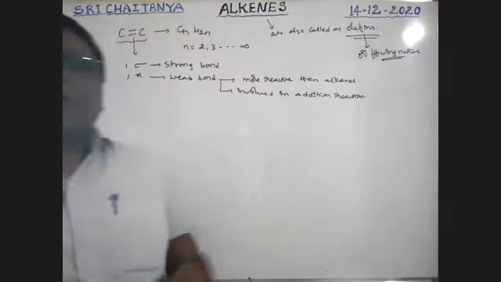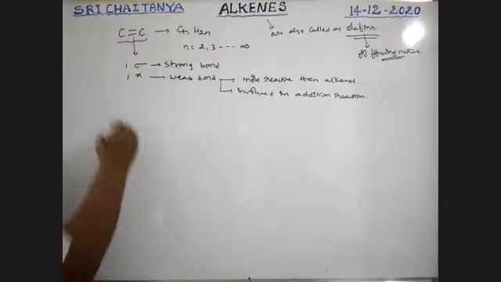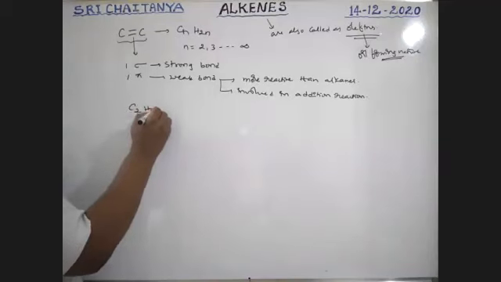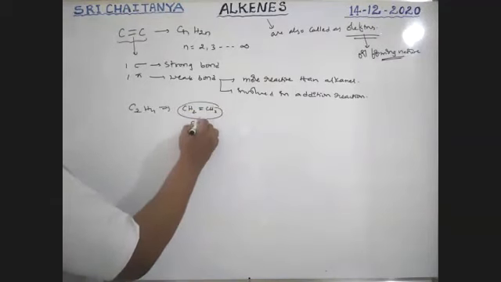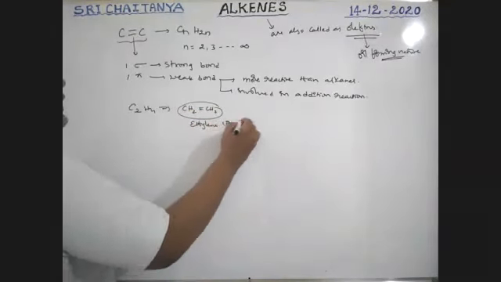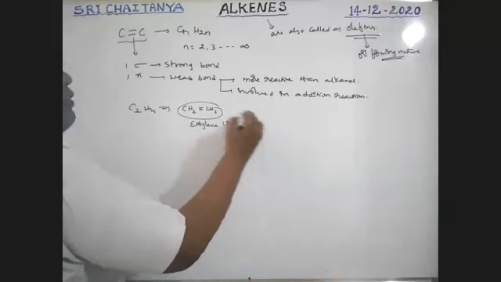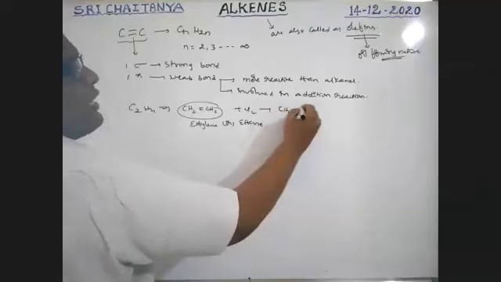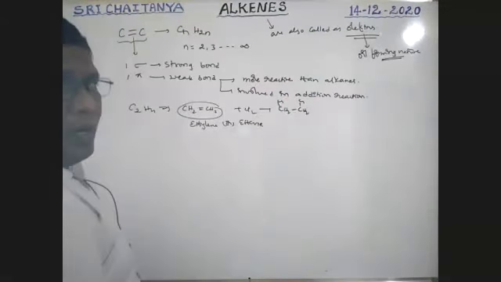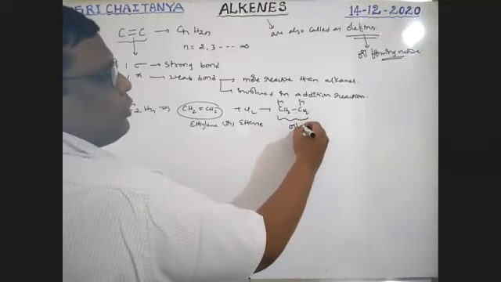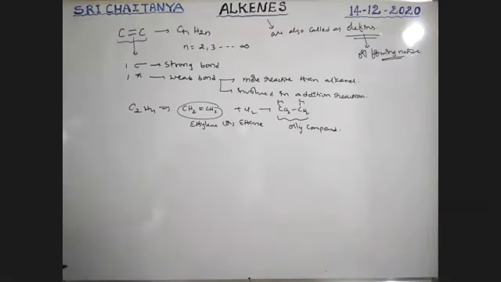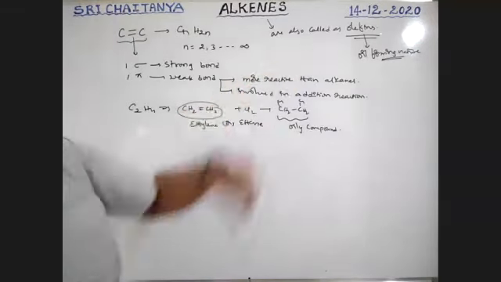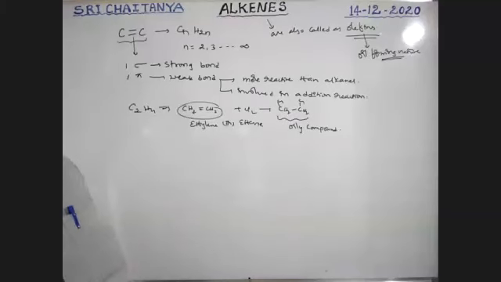Oil forming means the first member of these alkenes, put n is equal to 2 here. So that is C2H4. C2H4 means CH2 double bond CH2. It is called ethylene or ethene. When it reacts with chlorine, compounds like CH2Cl CH2Cl are formed. This is an oily compound. That is why oil forming nature is available for the first member of alkenes, that is ethylene. So these are called olefins.